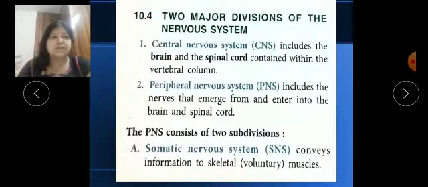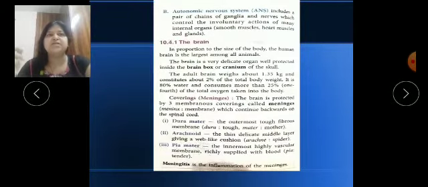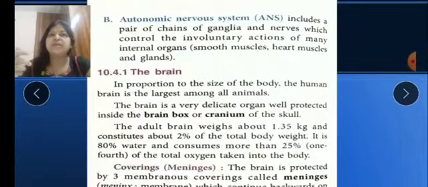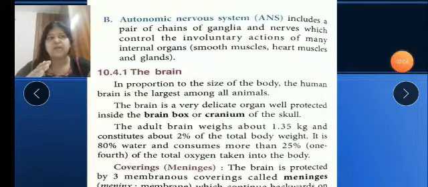Okay children, next one is ANS, the autonomic nervous system. I have explained to you what ganglia are. Ganglia are aggregates of nerves. So these ganglia control all the nerves, which control our involuntary actions. So involuntary action is controlled by ANS. So PNS is further divided into the somatic nervous system and the autonomic nervous system.